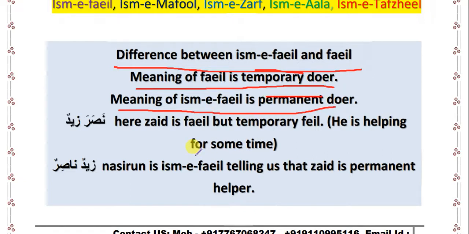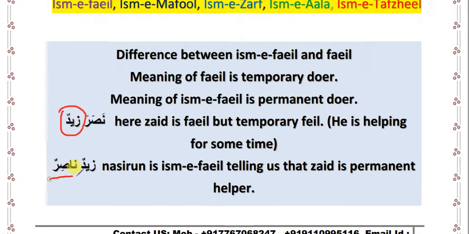What does it mean? For example, if you say here, it's written Nasara Zaidun. Nasara is a work, a fi'l, and Zaidun is the doer of that work. That's why Zaidun is fa'il, and also because Zaidun is marfu, having pesh on it, and we know that the fa'il will always have pesh on it. So here Zaid is the doer of Nasara, the fi'l, and Zaid is the fa'il of Nasara. Here Zaid is the person who is helping. Okay, so this is fa'il.